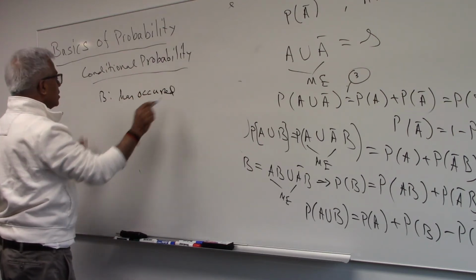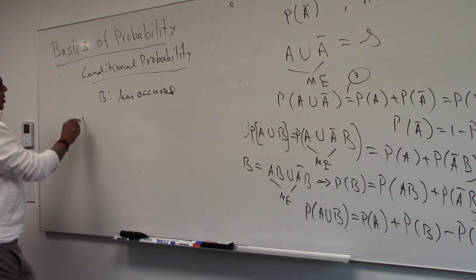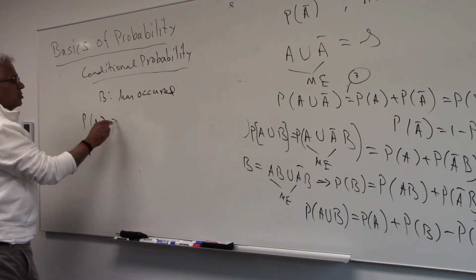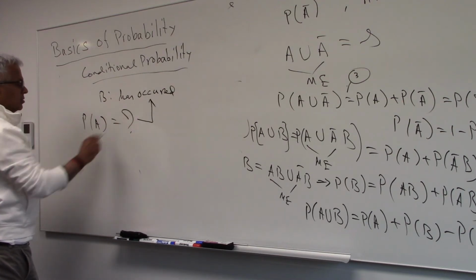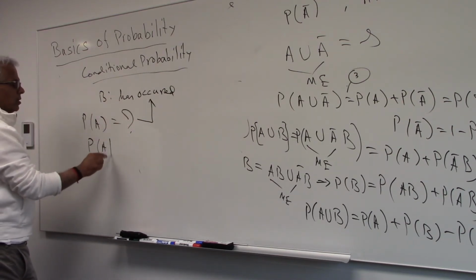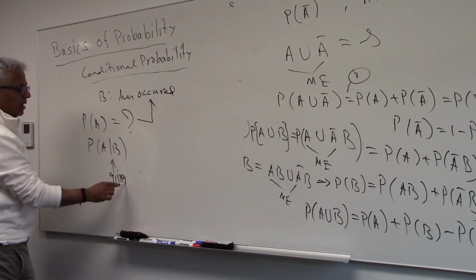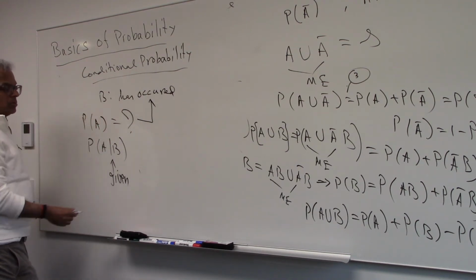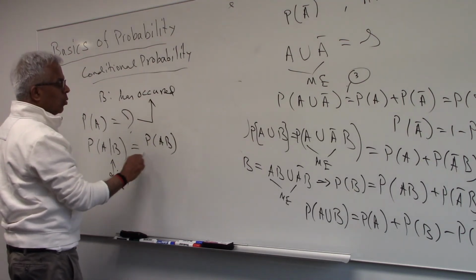This is when there is a lot of uncertainty but you have some information about B. In fact, B has occurred. The question is, what more can you say about PA? Can you update this in the light of this? That's where conditional probability comes in. We read this as probability of A given B, given because B has occurred. And the definition is PAB over PB.